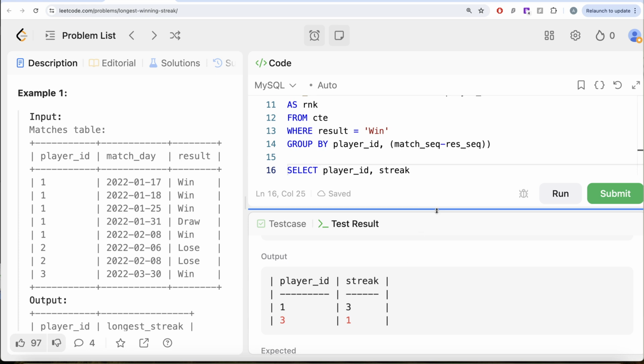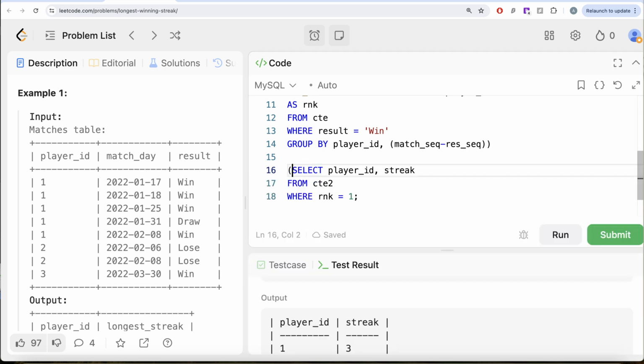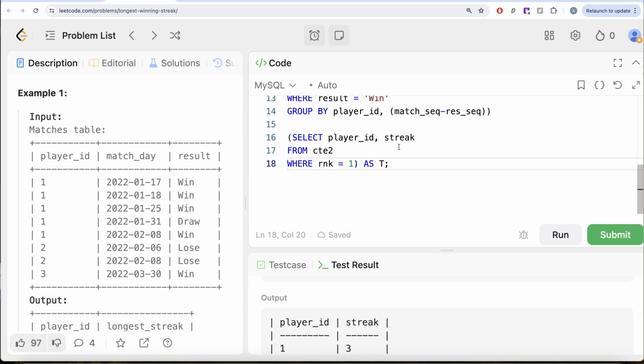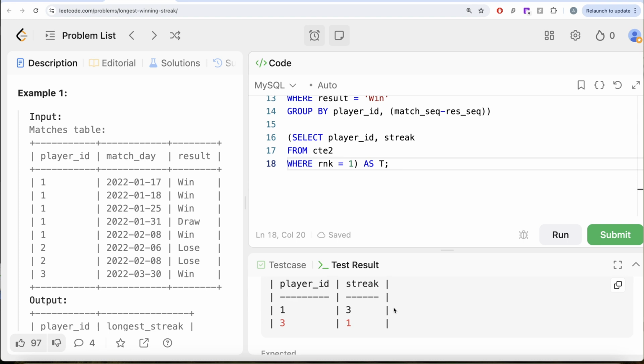So what we can do is make this a table. Let's alias this as T. Now if you go back to the matches table, you have all the player IDs in it, because we started with the matches table. Here you have player ID 1, 2 and 3. For 1 and 3, you know they have won something and you have the longest winning streak for them. For 2 you do not have anything.